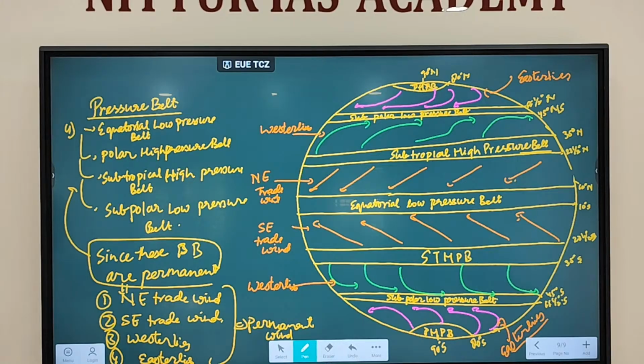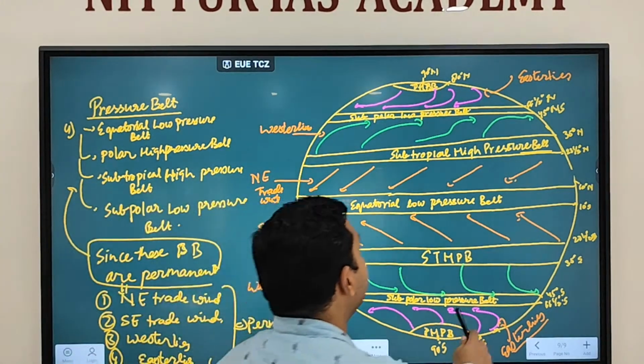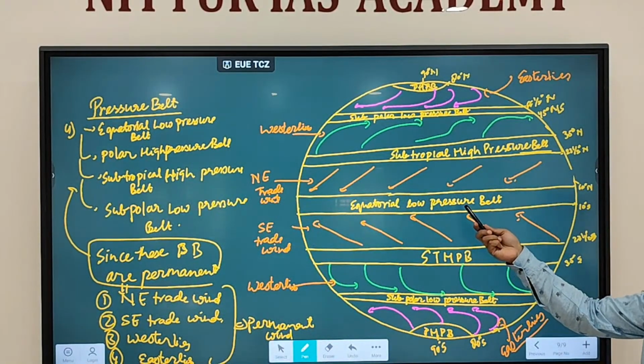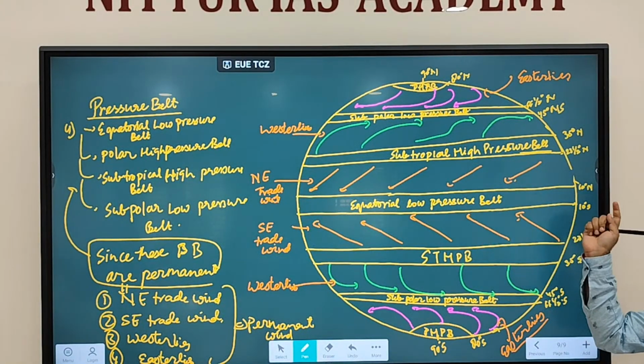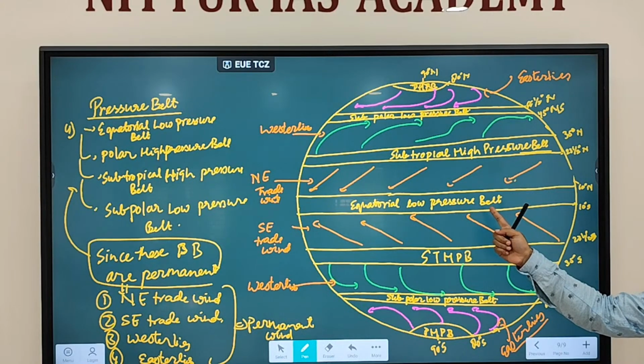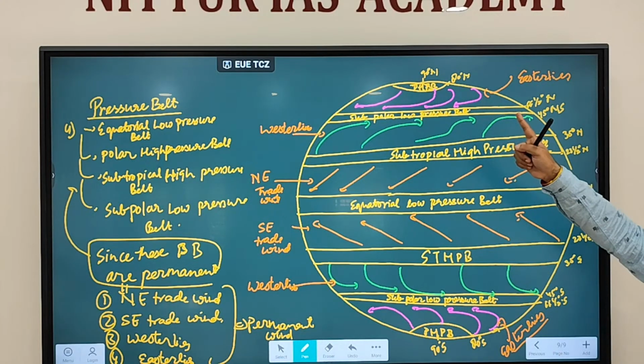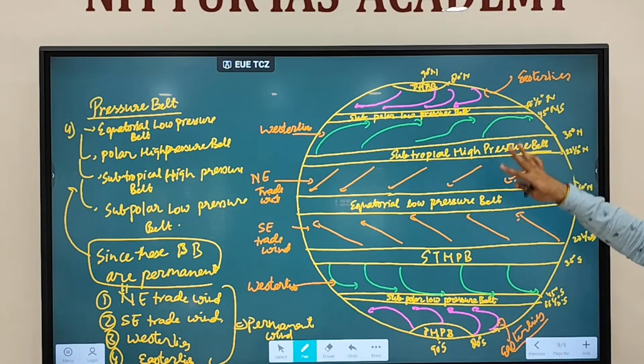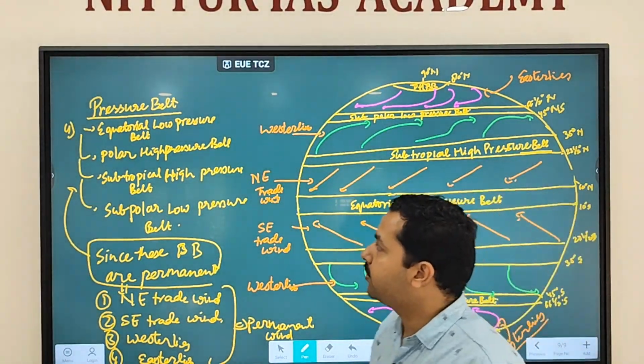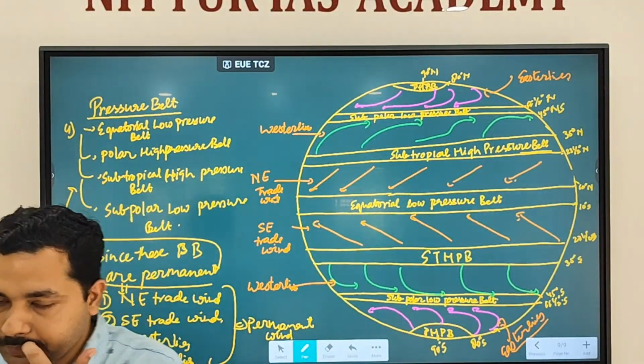Now, as we discussed, why is low pressure formed over here? Because, as we discussed, the equator region receives more sunlight. When there is more sunlight, what will happen? More heating. More heating means low pressure. And why does this region have high pressure? Because it is a colder region with less sunlight, so contraction will happen. Contraction means high pressure is going to be formed. Fine.